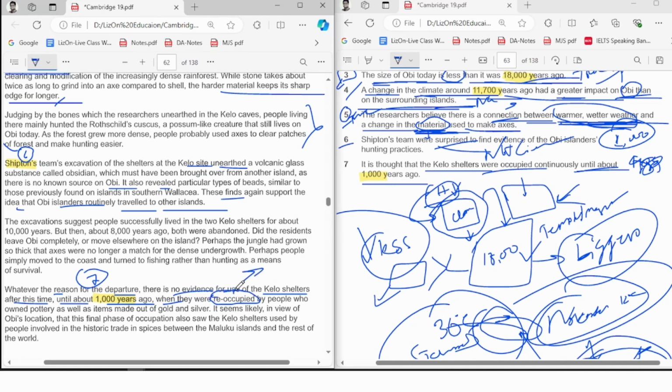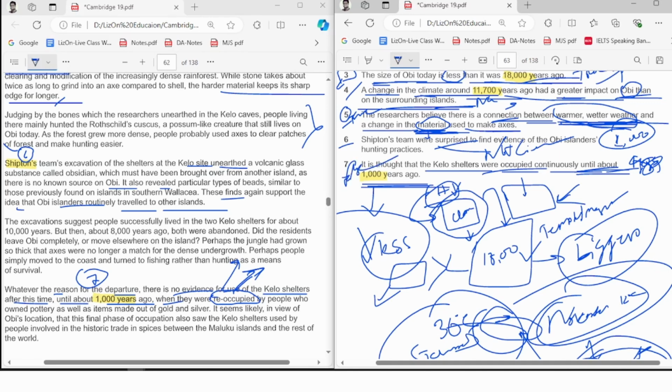Reoccupied means occupied again. It is not until 1000 years ago, which means they reoccupied even after 1000. Peoples who owned pottery as well, but it was reoccupied. So they're saying it was occupied continuously about 1000 years ago. Here they're saying no, it is 1000 years ago when they were reoccupied. They occupied again, so it will be false.